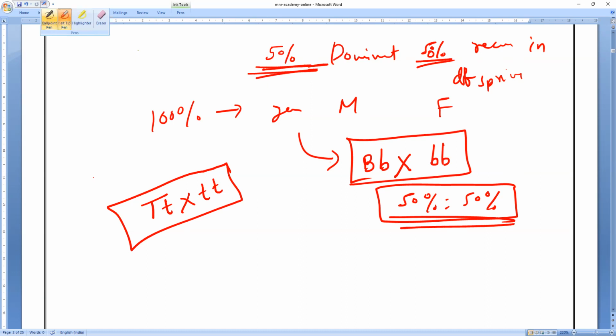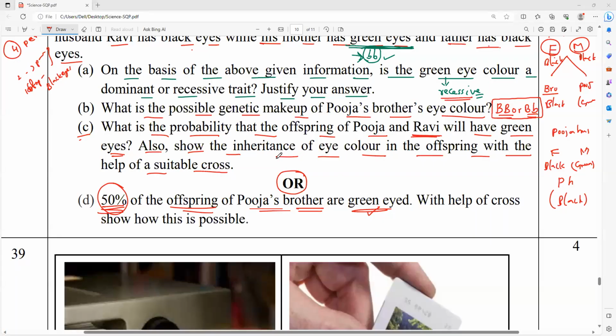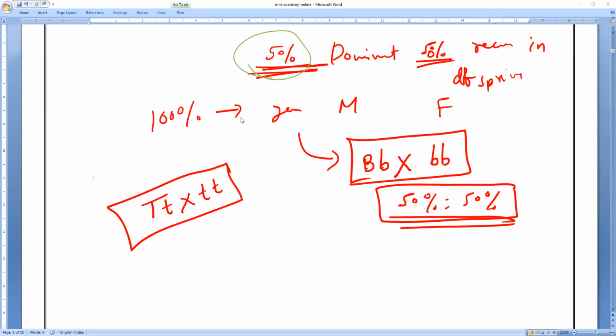Anywhere in the future, if you get the words 50% of offspring are, either dominant or recessive, it doesn't matter. For example, in the given question, they ask what eyes 50% of Pooja's children got. Green eyes. Instead of green, I may mention black also. Then also the genotype is the same. Am I right or wrong? If I'm saying 50% green eyes, then 50% what eyes? Black eyes only.